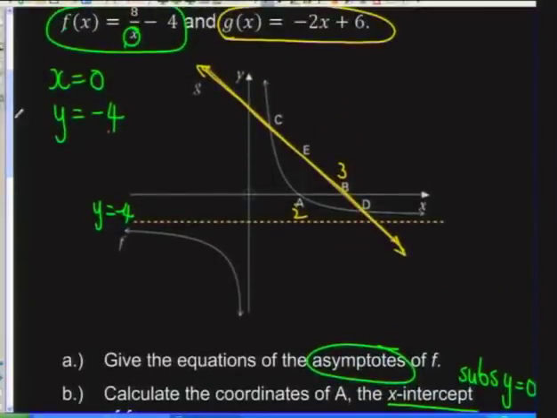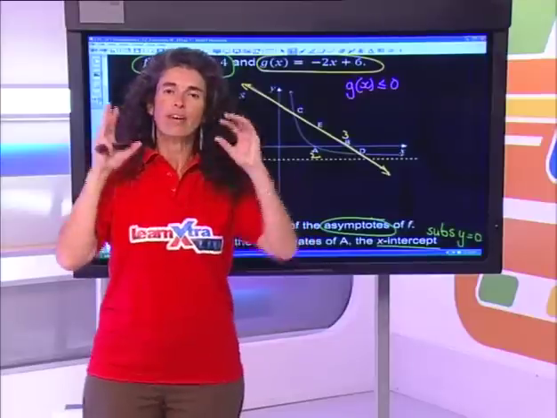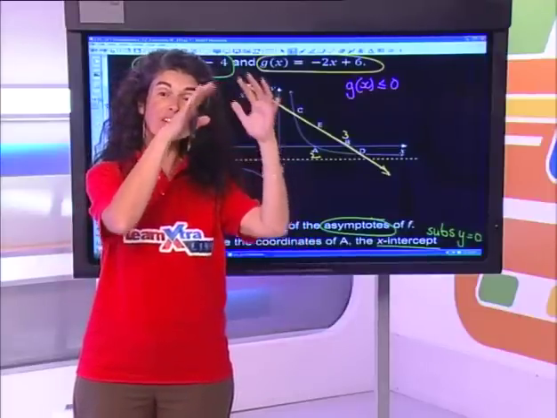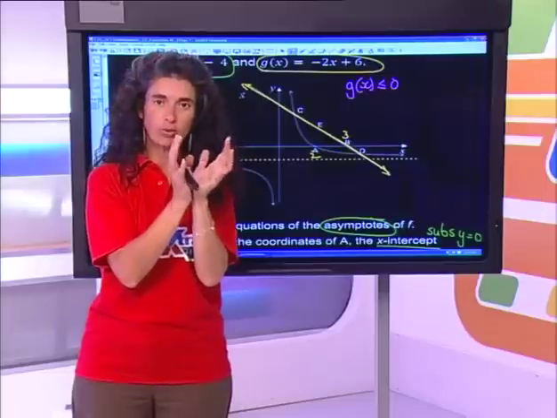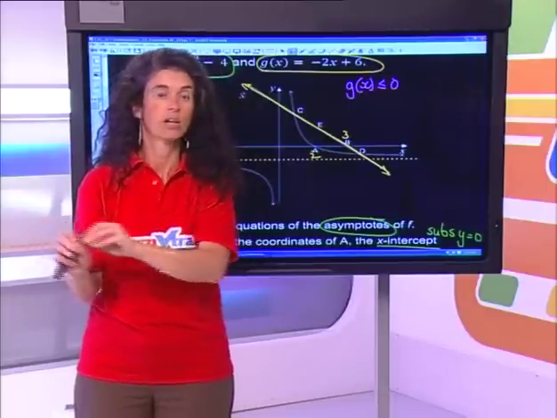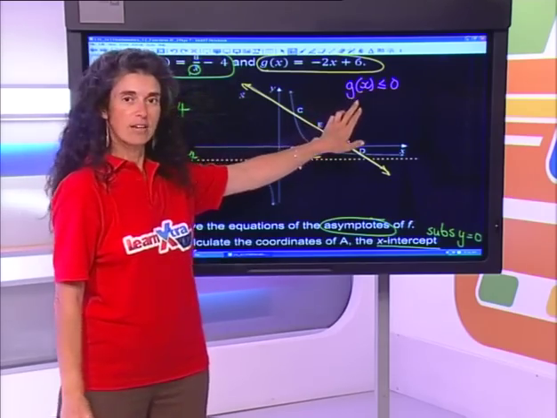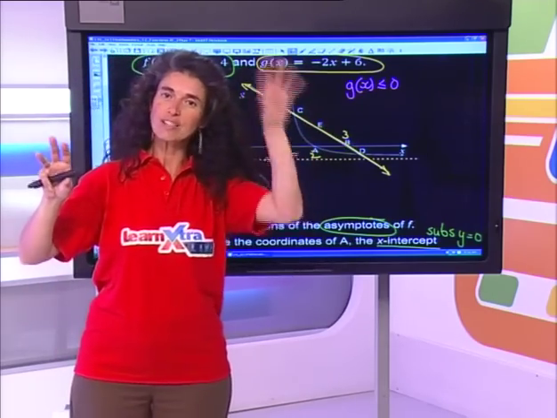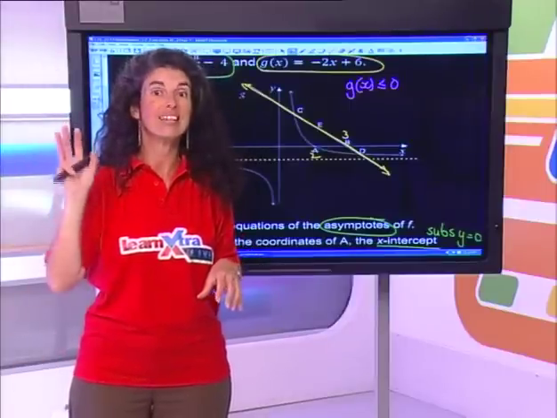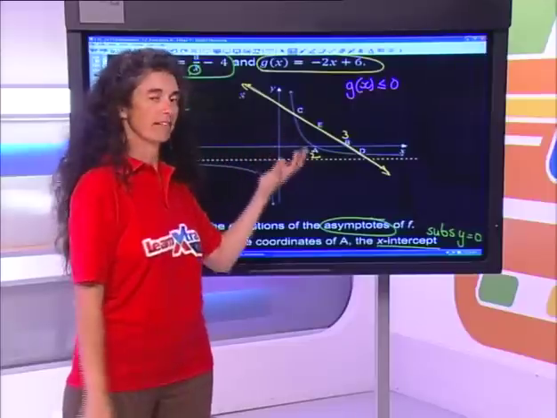G of x is my straight line, and they are saying for which values of x is g of x negative. Now, you must remember that for every function, I like to always look at those bubble diagrams and say every function's got an infinite number of x values, and every x value maps onto a y value. When they're asking you to find x, what they're saying is which x value will make the function values negative. So try and read that in a different way.